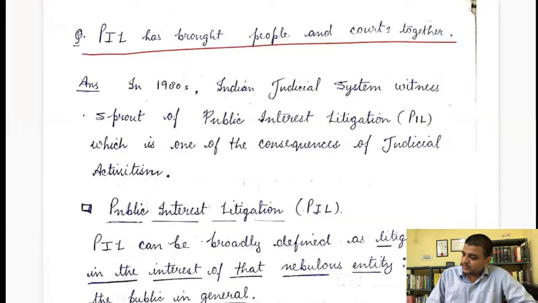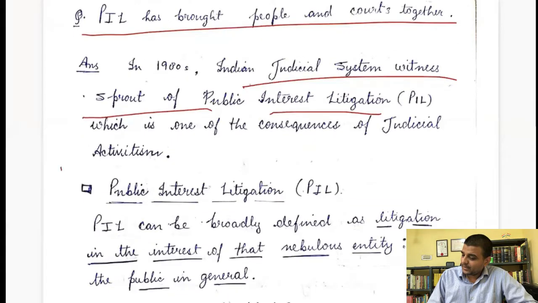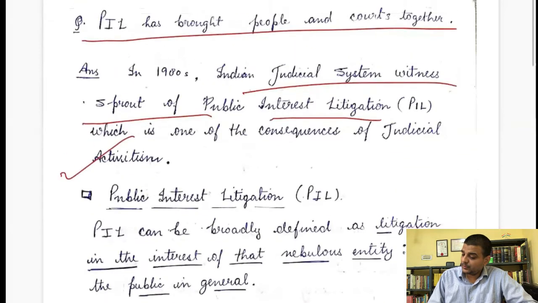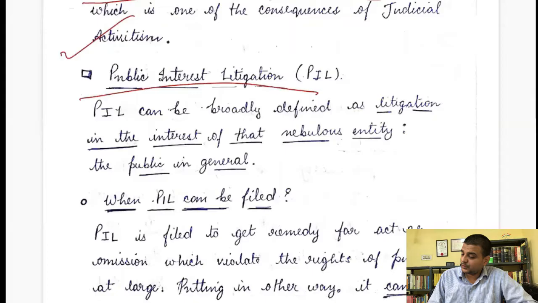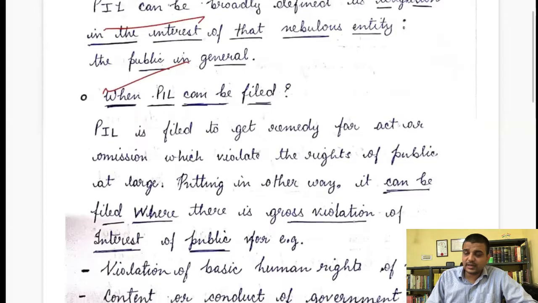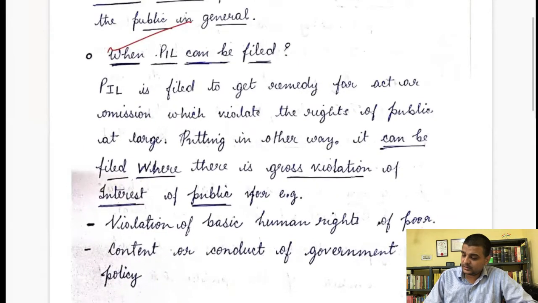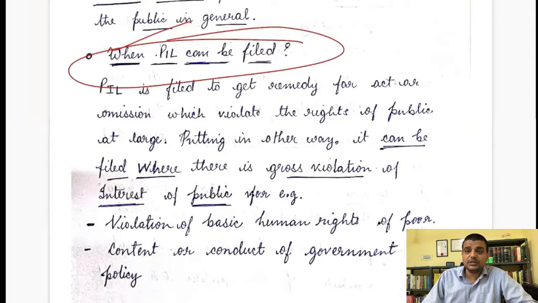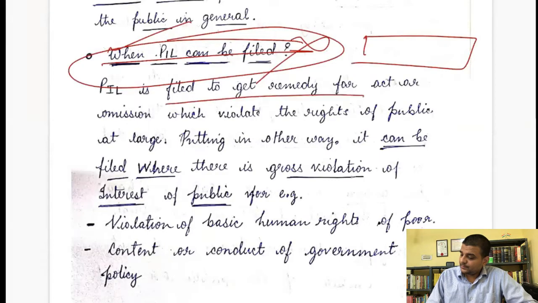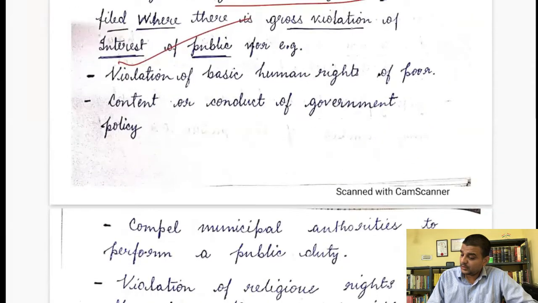"Indian judicial system witnesses sprouts of public interest litigation," which was, yes, a good introduction. Yeah, philosophical, good, 2-3 lines, that is a very good introduction. Then you have come through PIL, good. "When PIL can be filed." No, this is not a question-answer session, right? So not like this. No, this is not required. You can write here the position, or you can say constitutional provision, that thing you can write. Then remedy, human rights, okay. So you have talked about PIL, good.